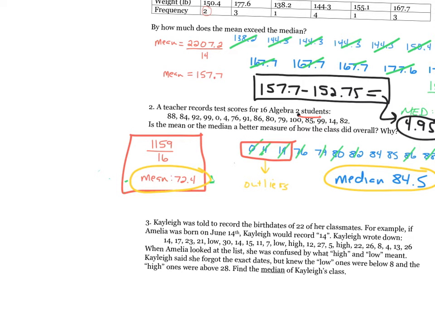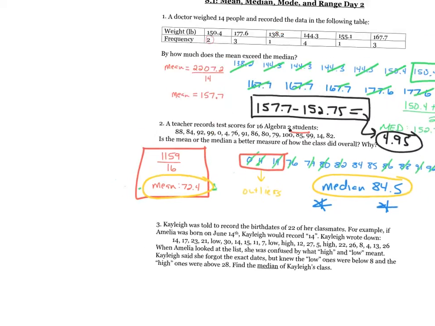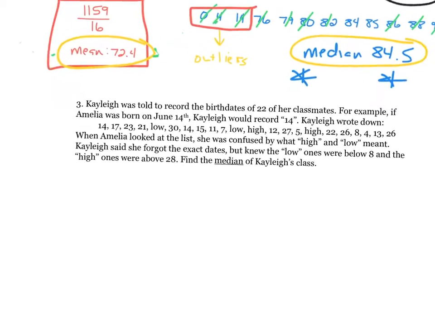The best representation for this ends up being, I gotta get a different color here, ends up being the median. Okay, and again, the reason is the median ignores the outliers and just looks at the two middle numbers. Hope that made sense. Sorry about that boo-boo. Okay.